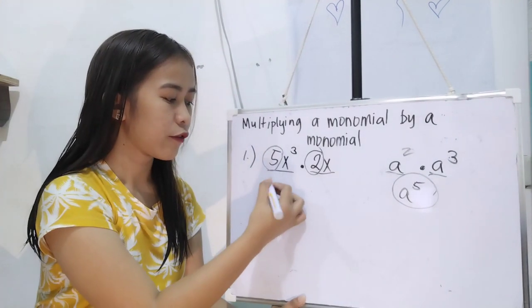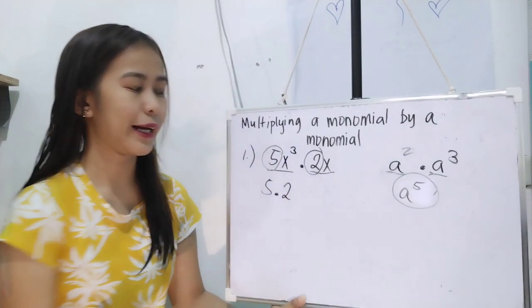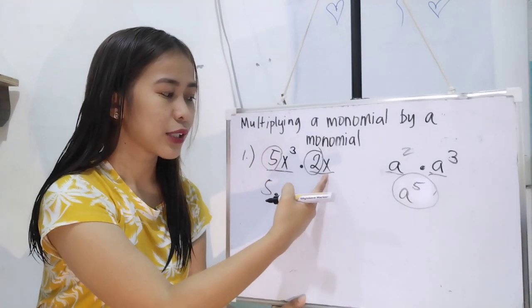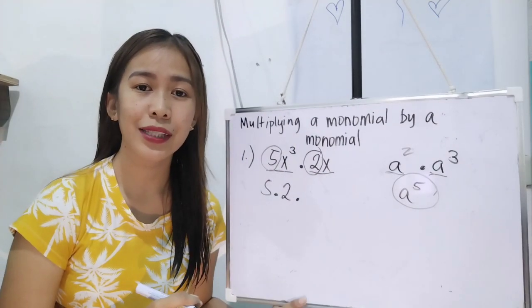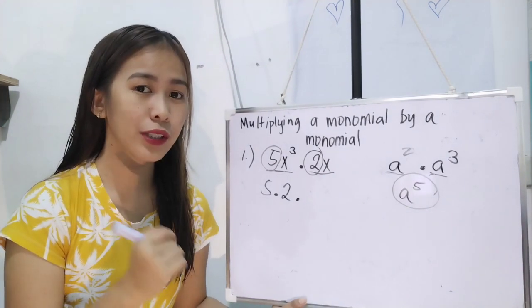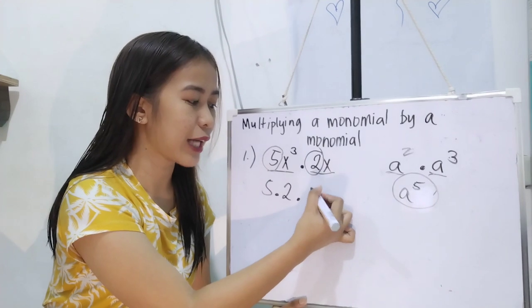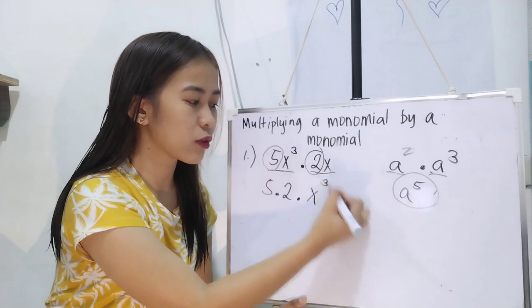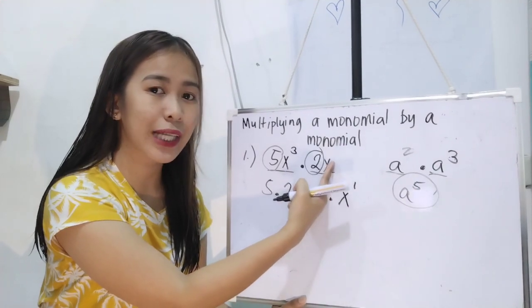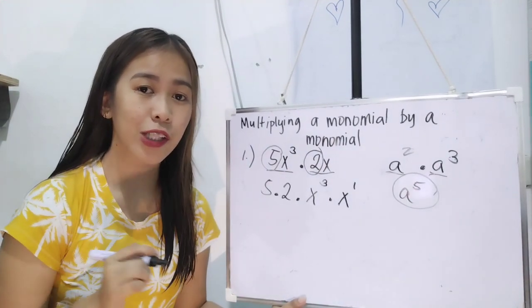I-multiply niyo yan. 5 times 2. Ayan. And then next, kunin mo yung x, tsaka yung x. Yung magkaparehas na variable. Okay? Kapag mayroong magkaparehas na variable, syempre yung exponent nila, i-add natin. So, we have x raised to 3 times x raised to 1. Automatic may raised to 1 yan kasi walang nakalagay na exponent.